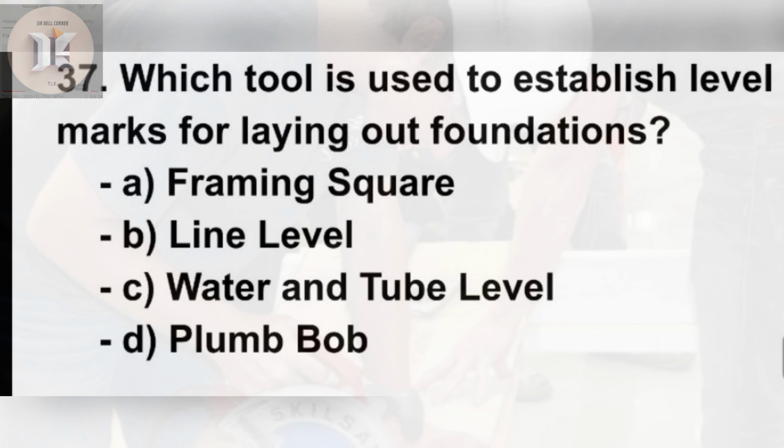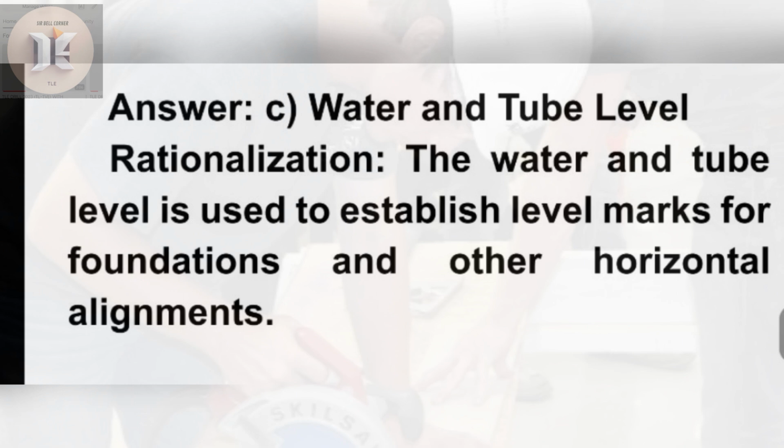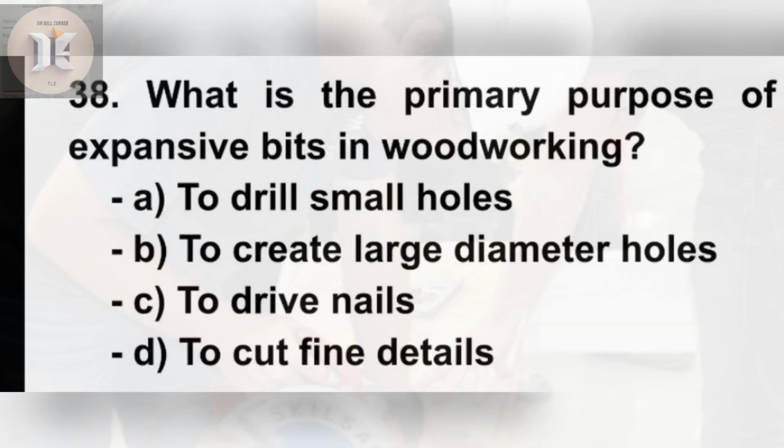Answer. C. Water and tube level. Rationalization. The water and tube level is used to establish level marks for foundations and other horizontal alignments. 38. What is the primary purpose of expansive bits in woodworking?